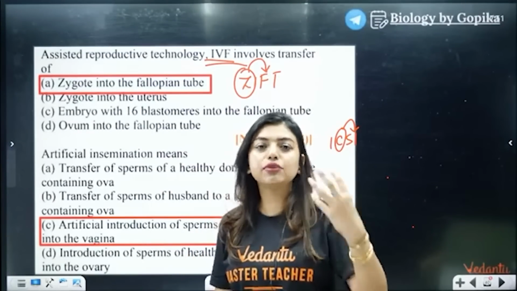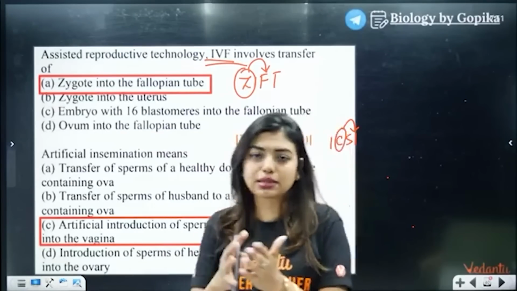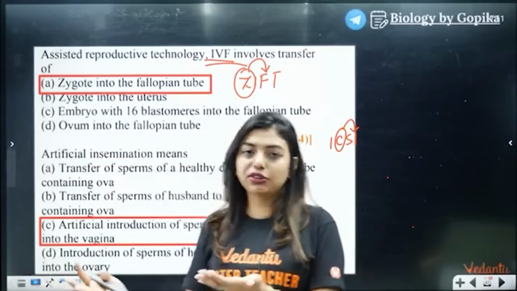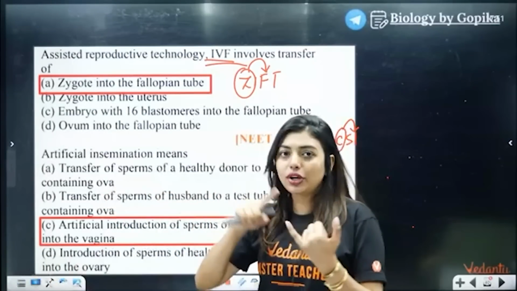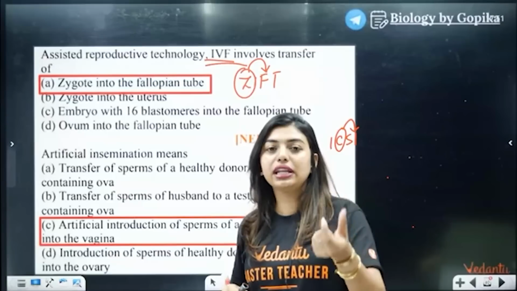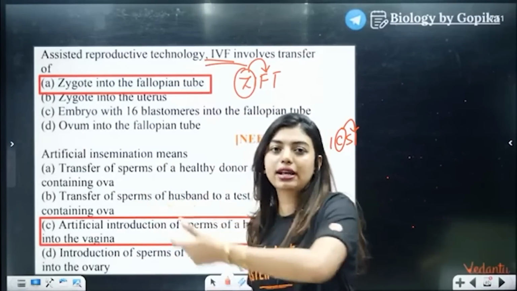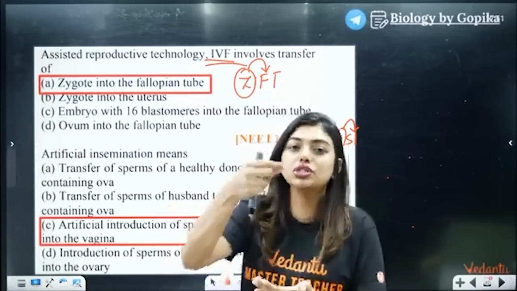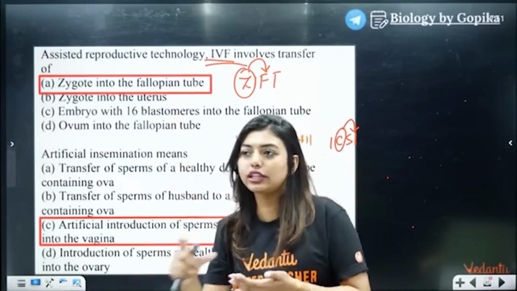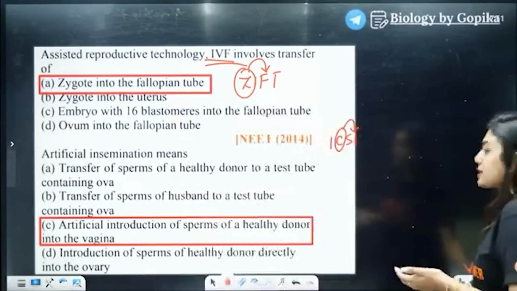So during this time, we do artificial insemination, of different types, depending on the individual. Now, the question need not come like this. A question can come telling that person A has low sperm count, etc., what kind of technology will you suggest as a doctor? And they'll give you all the technologies together. Okay?